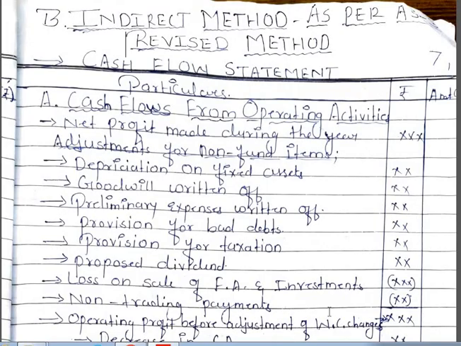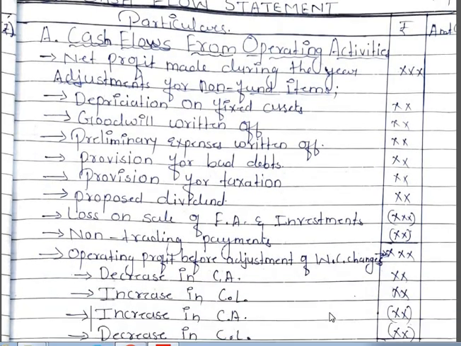Next is the indirect method as per Accounting Standard 3 revised. In the cash flow statement, again the activities are divided into three types: cash flows from operating, financing, and investing activities. The first one is cash flows from operating activities, and this is the format.